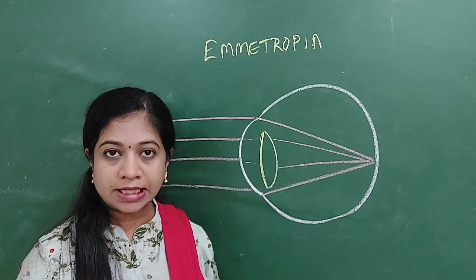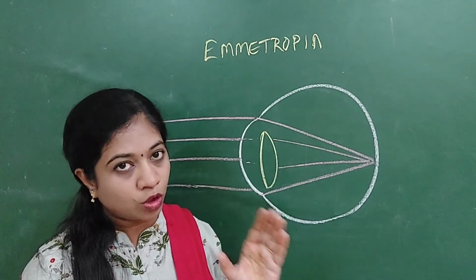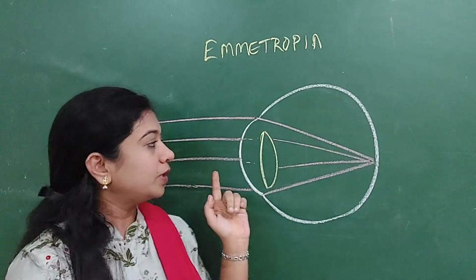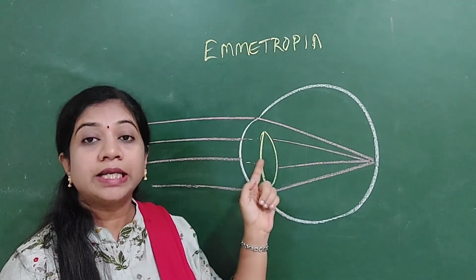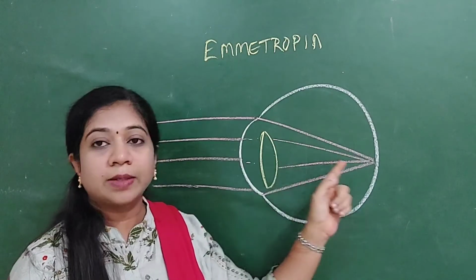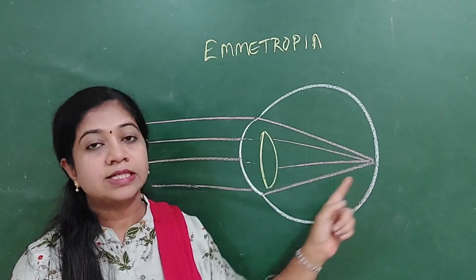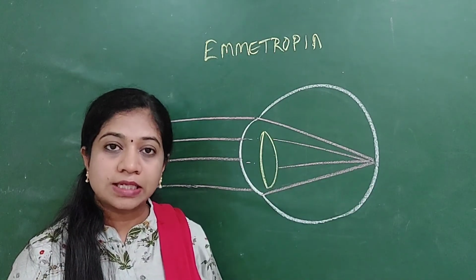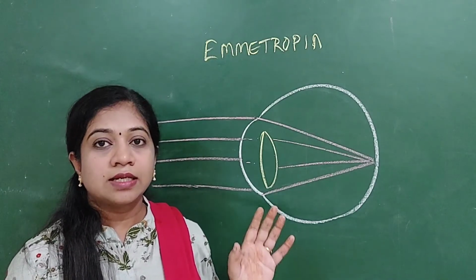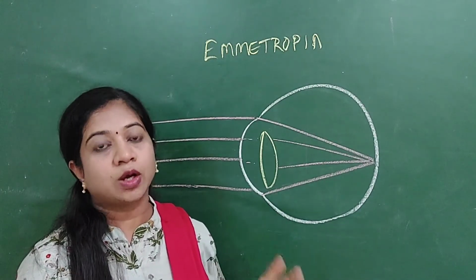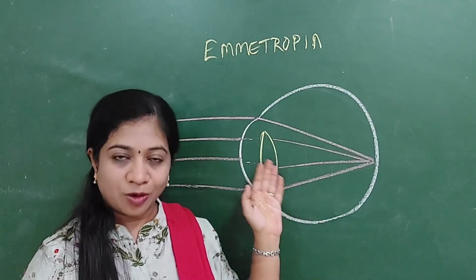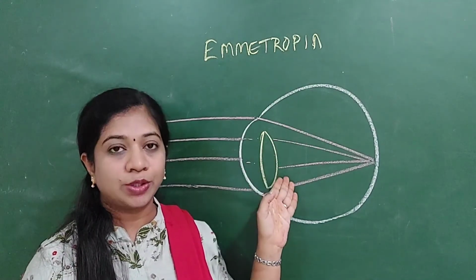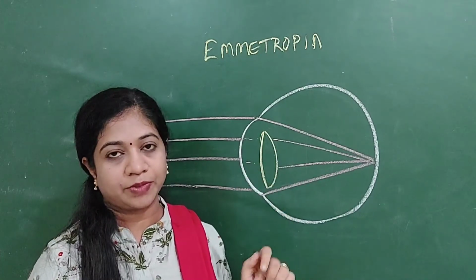Those changes make refraction happen at the lens, thereby increasing the dioptric power, and we are able to focus onto the retina. That's the reason we see objects clearly at various distances. This process is called accommodation. Hope accommodation is clear now. Accommodation is nothing but the ability of the eye to increase its dioptric power.